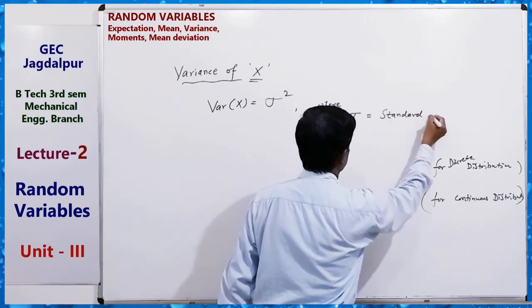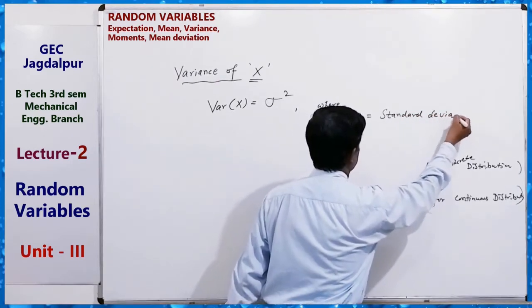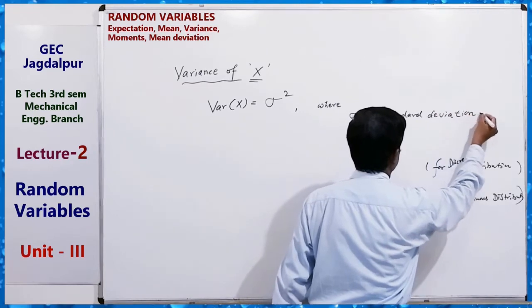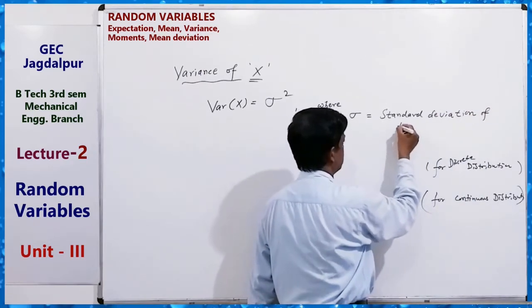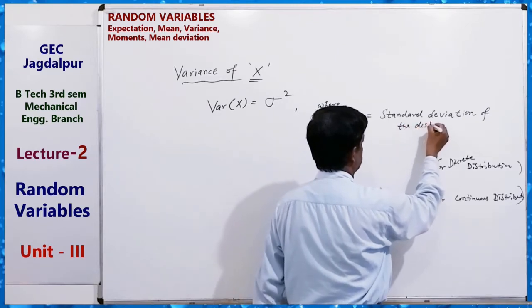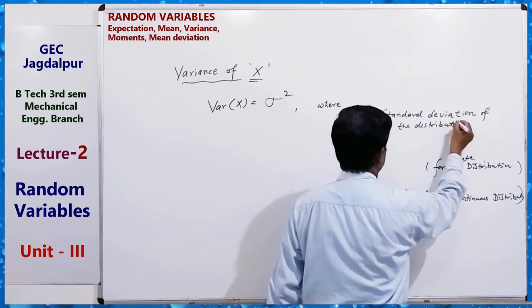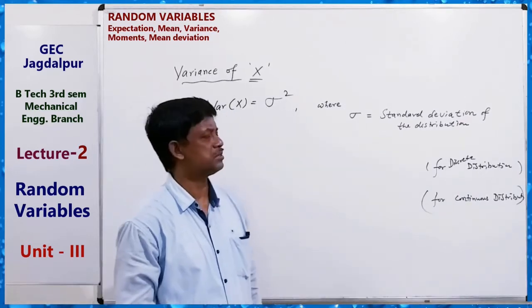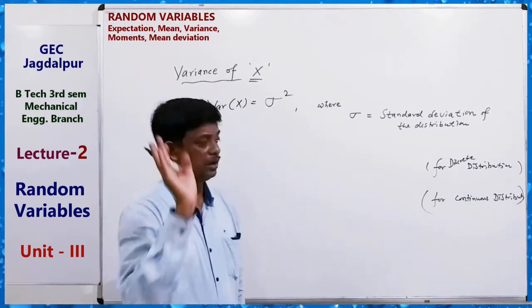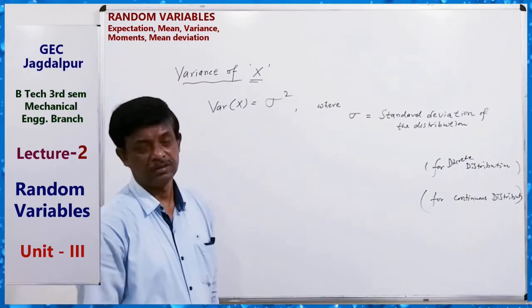Standard deviation of the distribution: probability distribution, either a discrete probability distribution or a continuous probability distribution.